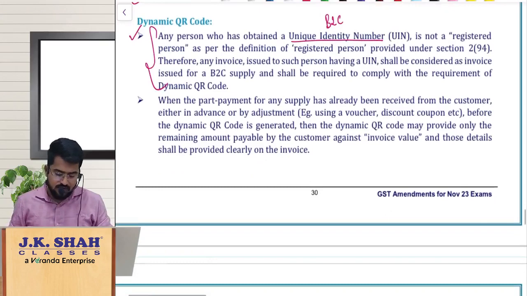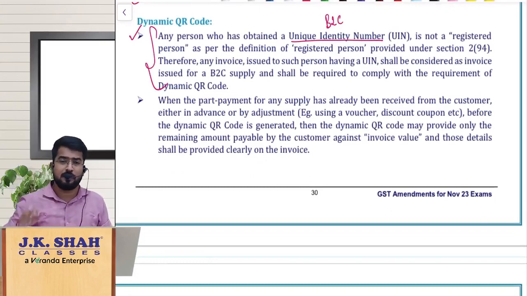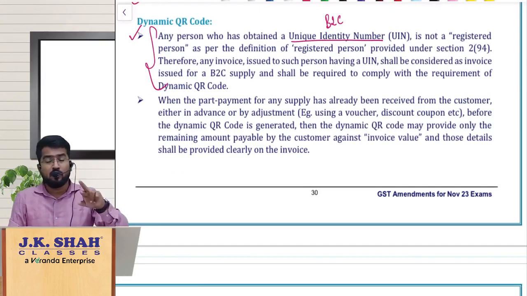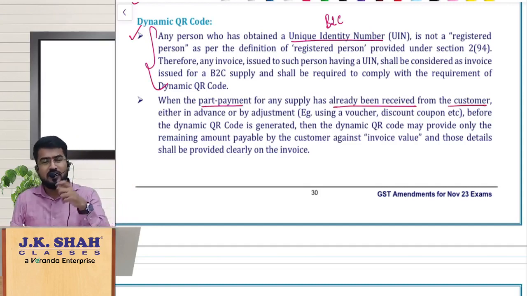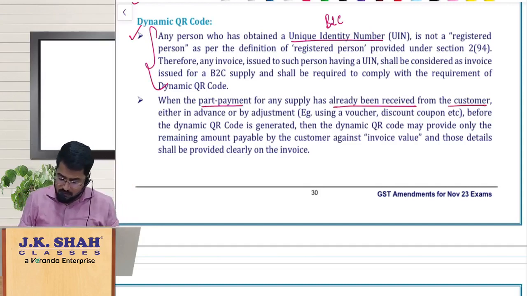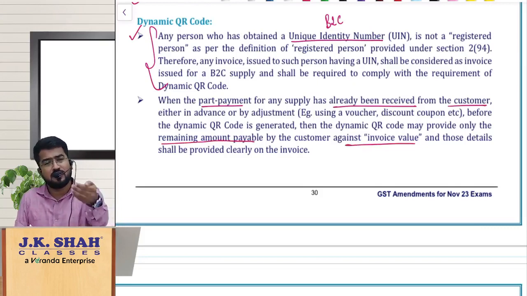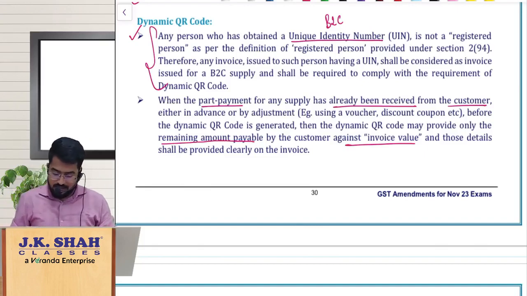And another doubt was, dynamic QR code for what purpose? For scanning that QR code and making the payment. So dynamic QR code will contain the entire invoice value. But what if a part payment was already made, already received from the customer? Then the dynamic QR code should be only for the balance amount, where it will show only the remaining amount payable against the invoice value. But still it is treated as you are following the law. No violation, nothing has happened, don't worry. Small amendments, not that greatly relevant, so don't worry.